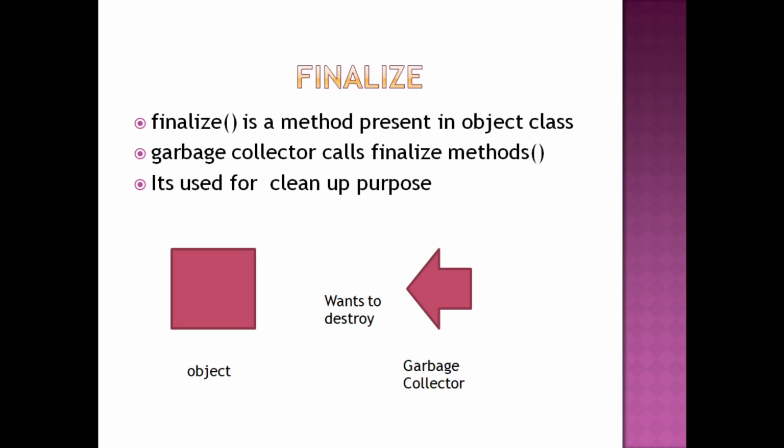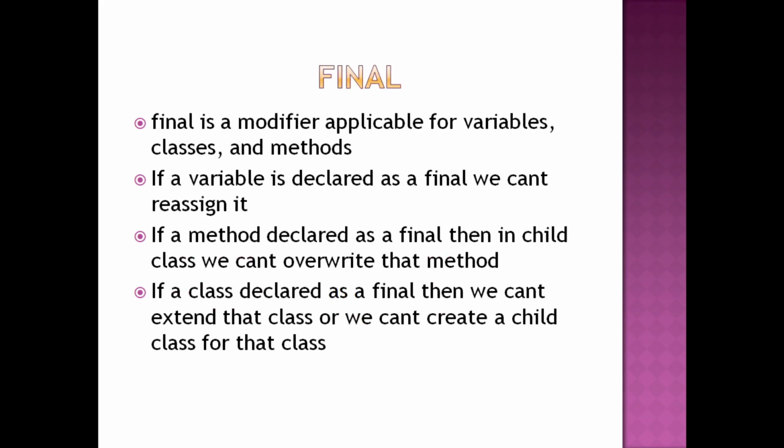So I hope all these three methods are clear to you. Let's see one more time: the final keyword, finally, and finalize. Final is a keyword which is normally used before a variable, class, or method. If this is used, that means the declaration of that particular entity, whether it's a variable, class, or method, is final. Nobody will be able to change it in the future.